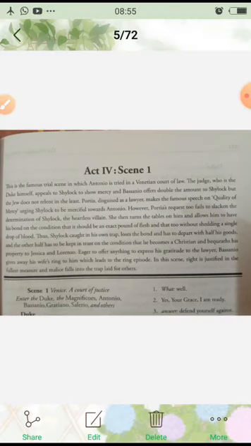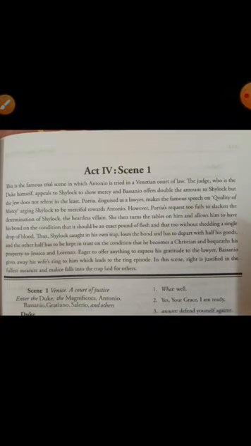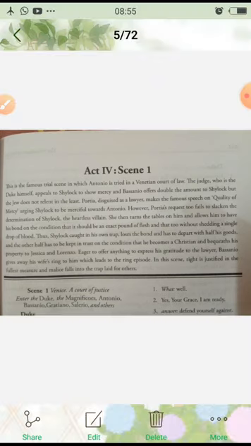Eager to offer anything to express his gratitude to the lawyer, Bassanio gives away his wife's ring to him, which leads to the ring episode. In this scene, right is justified in the fullest measure and malice falls into the trap laid for others. So what happened once Shylock goes back to his house?